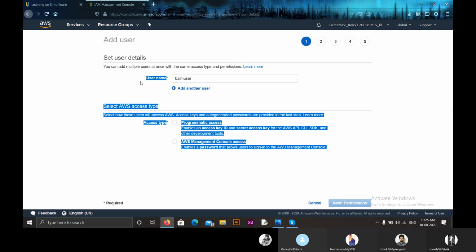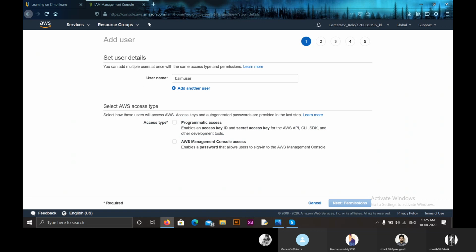Now the second thing we have to do is select the AWS access type. There are two types of access types. One is programmatic access and the second one is AWS Management Console access. The first one, programmatic access, enables an access key ID and secret access key for the AWS API, CLI, SDK and other development tools.